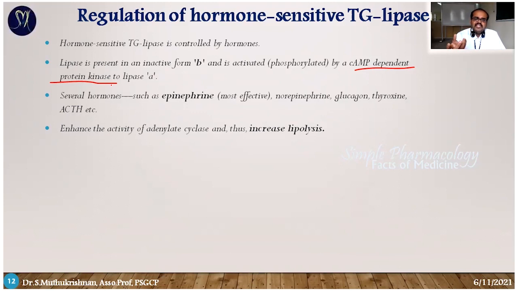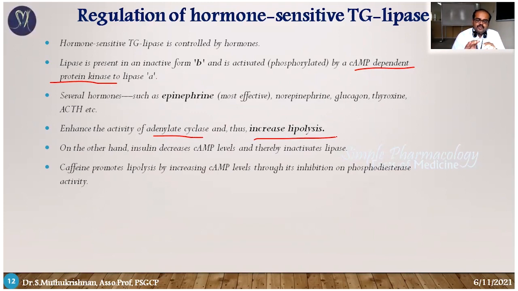That means they activate the lipase enzyme and promote lipolysis. They enhance the activity of adenylate cyclase, which increases the lipolysis process. Vice versa, some hormones reduce lipolysis. For example, insulin decreases the cyclic AMP levels, so it inactivates the lipase.